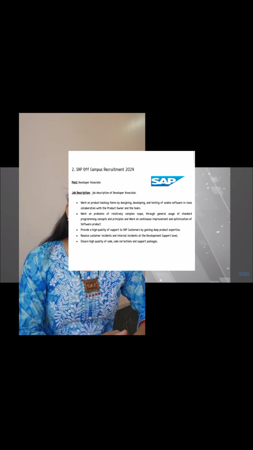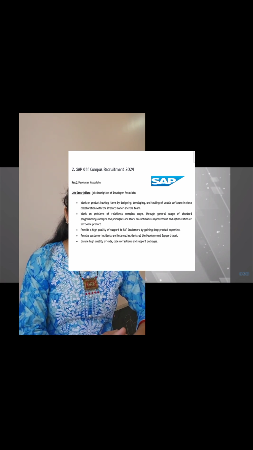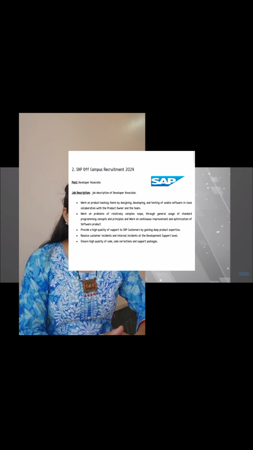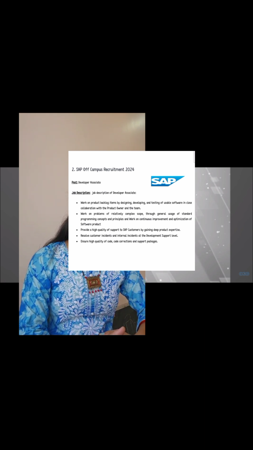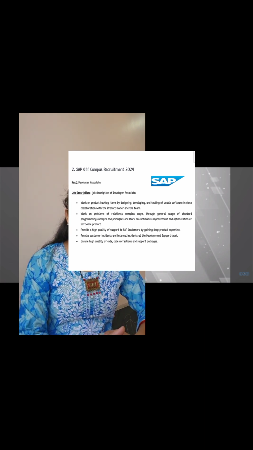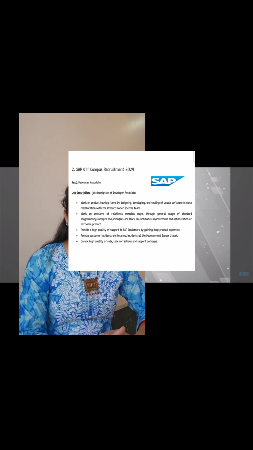There is a SAS Campus Recruitment 2024 for the post of Developer Associate. Let's see the job description of the Developer Associate. Work on product backlog items by designing, developing and testing usable software in close collaboration with the product owner and the team.